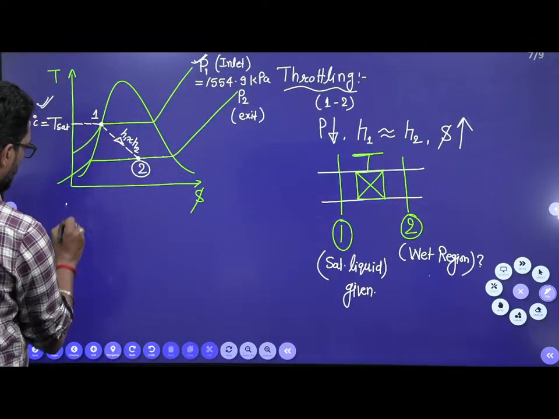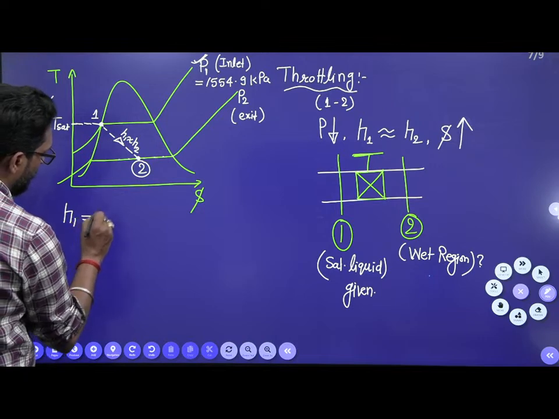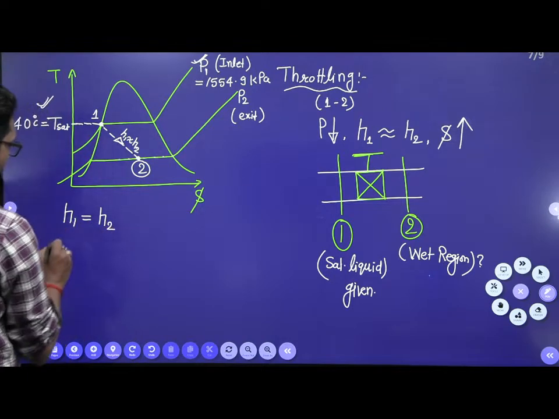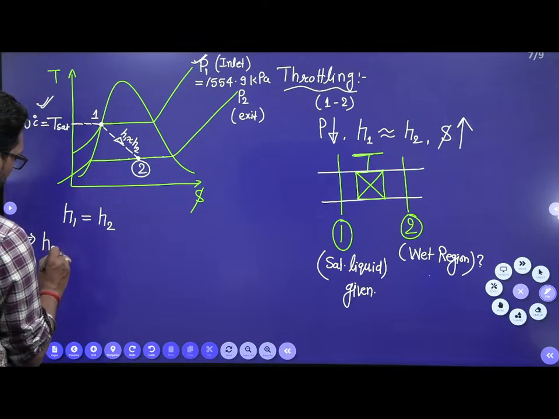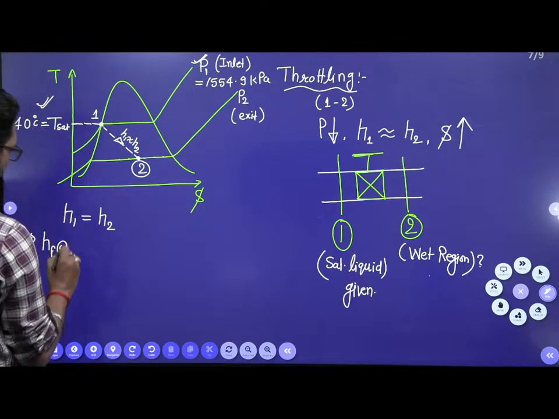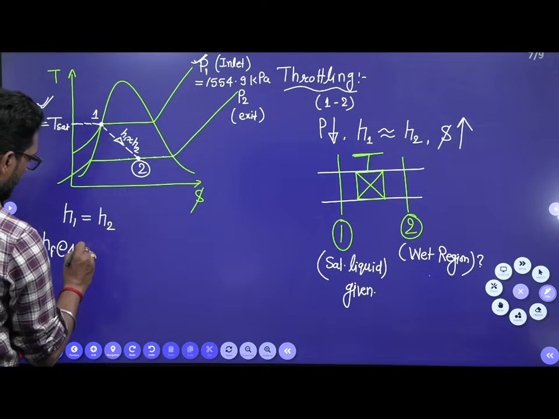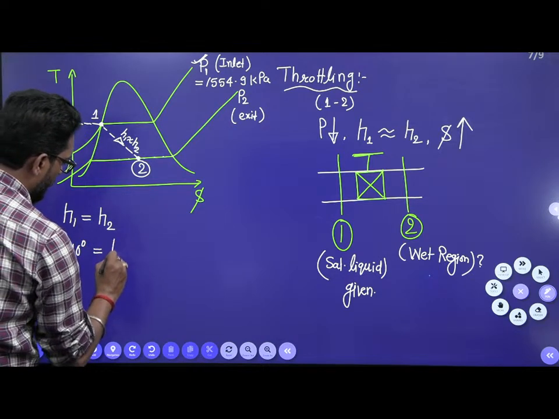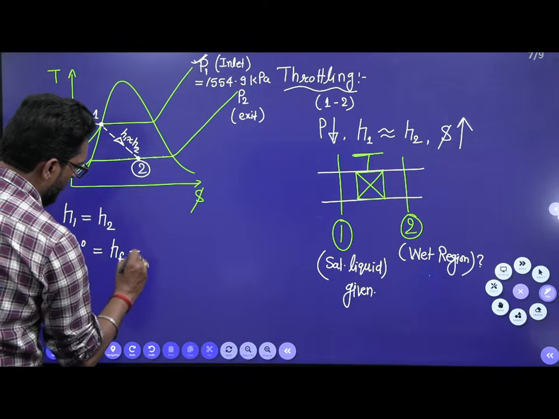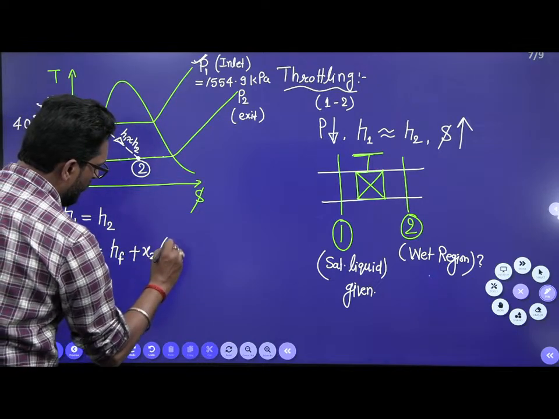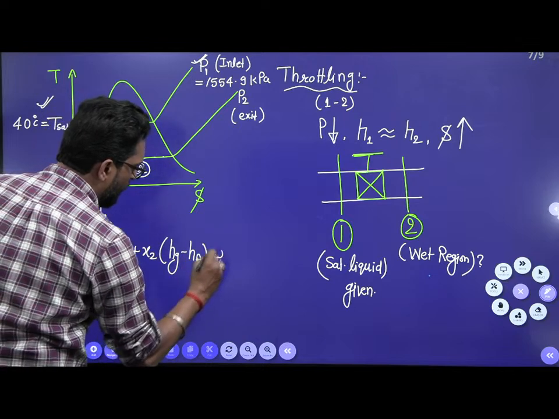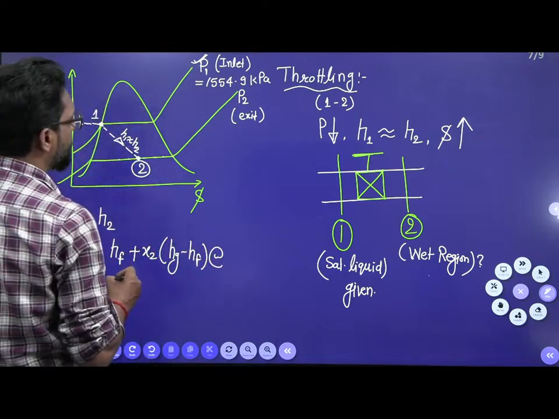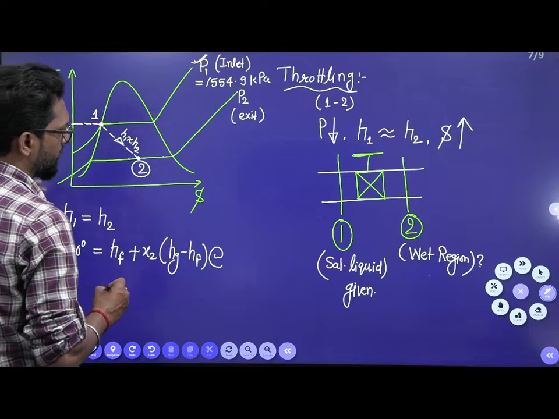The process 1 to 2 means H1 is equal to H2. Now what is H1? H1 is your Hf at temperature 40 degrees. And what is H2? This is Hf plus X2 times (Hg minus Hf), and this is at the exit pressure.